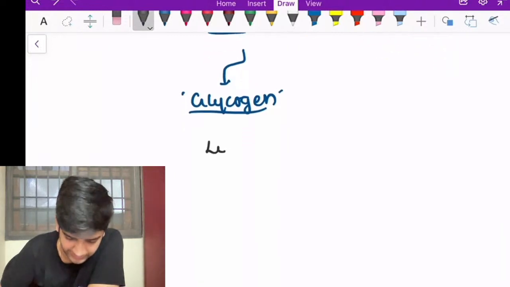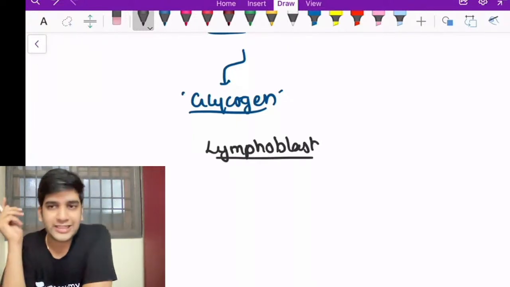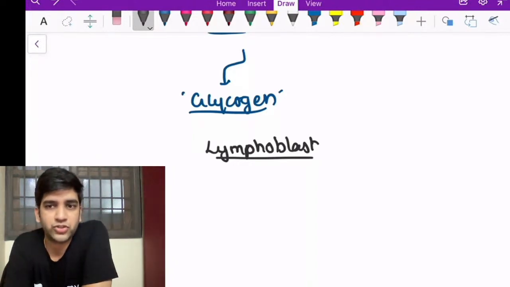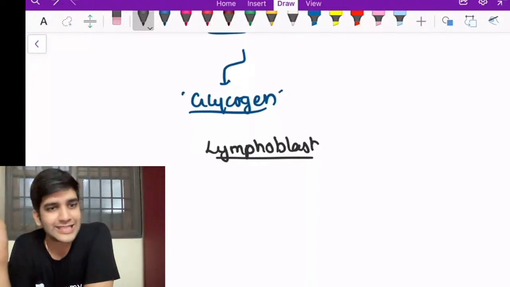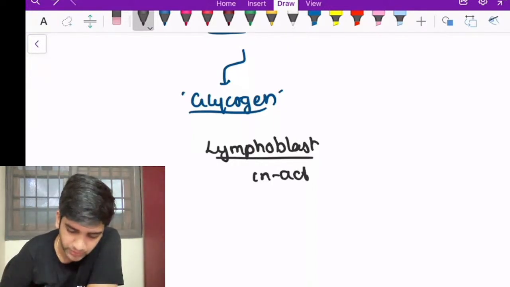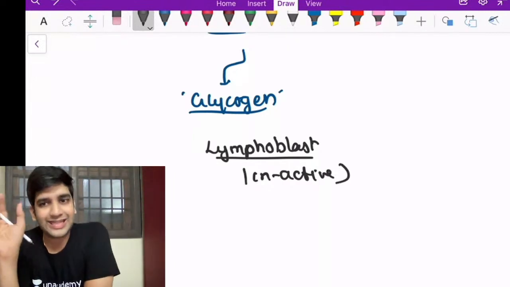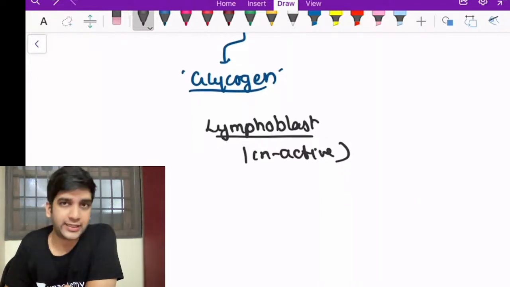When I take a lymphoblast, just a lymphoblast, a lymphocyte is a mature cell or an immature cell? Any lymphocyte is a mature cell, but it is an inactive cell, not immature. Lymphoblast as well as lymphocyte is an inactive cell, right? I wanted to say inactivity. Only when it is going to become a plasma cell does it become active. Otherwise, it's an inactive cell, right? Lymphocyte is a mature cell, but it's an inactive cell. Okay? So lymphoblast is also inactive.